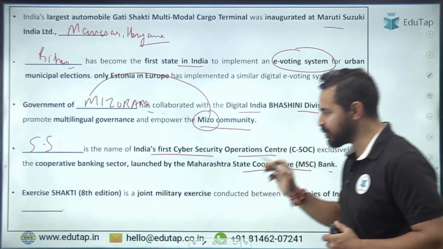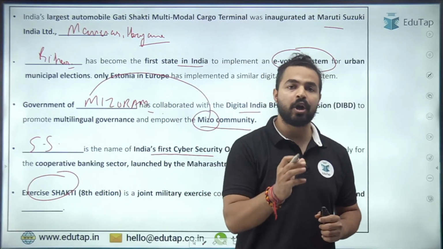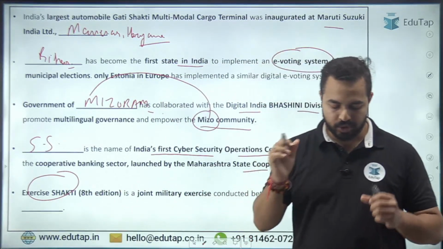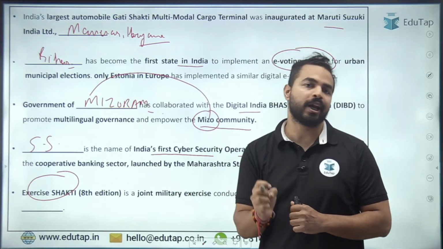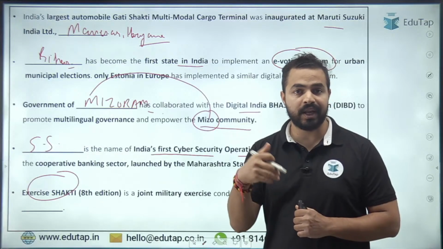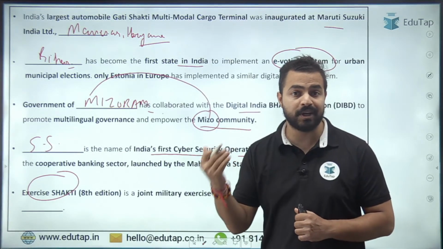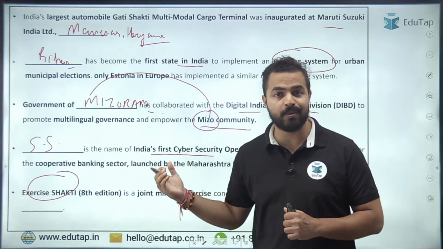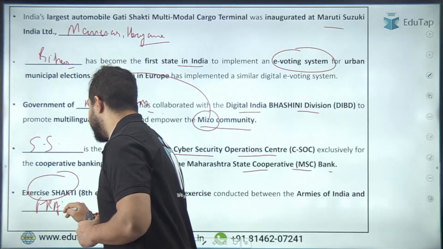Next question. Exercise Shakti was conducted between India and the army of which country? सो इंडिया का ये एक्सरसाइज कौन सी कंट्री के साथ हुआ है? Let me tell you here that Varuna is another exercise which has been conducted, Garuda is also another exercise which has been conducted with the same country. What is the name of that country? It is France. France is the right answer.